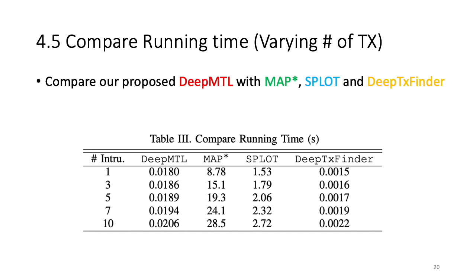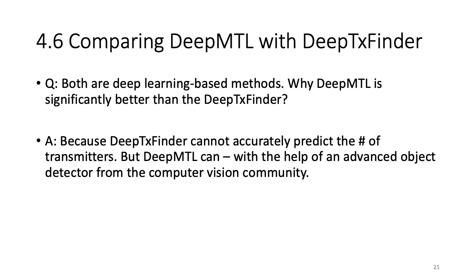The deep learning-based methods are significantly faster than the non-deep learning methods because they utilize a GPU where there are thousands of cores running at the same time. Now let's compare DeepMTL with DeepTX Finder. The question is, both are deep learning-based methods. Why is DeepMTL significantly better than DeepTX Finder? The answer is because DeepTX Finder cannot accurately predict the number of transmitters, but DeepMTL can, with the help of an advanced object detector from the computer vision community.